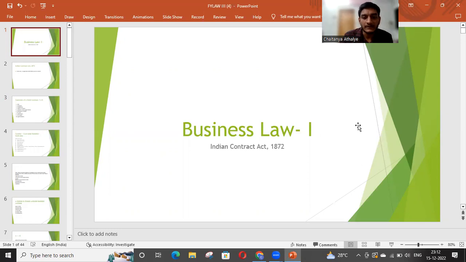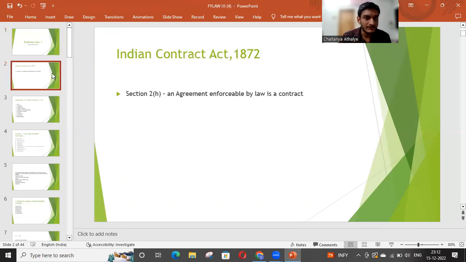Indian Contract Act 1872. The topic name is the basic concept of contract and essentials for creating a valid contract. So let's start with this. The definition of the term contract is given in Section 2, subsection 8 of the Indian Contract Act 1872, which says that an agreement enforceable by law is a contract.